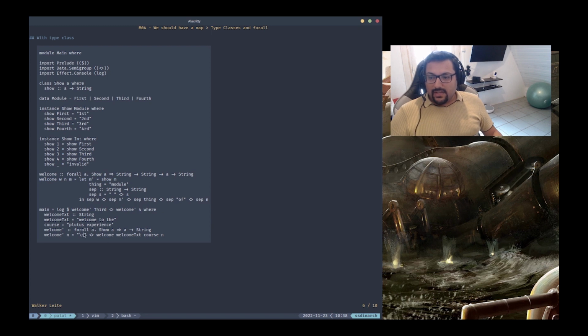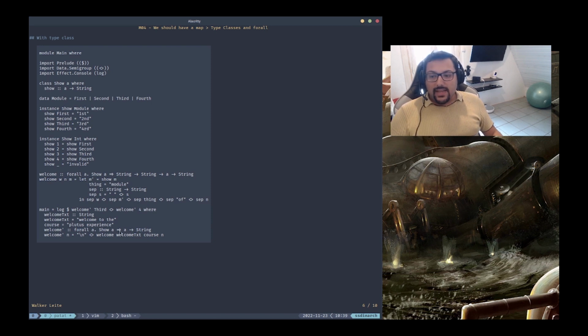So because we're passing Third and 4, we call this a polymorphic value. And for this polymorphic value we need to use the forall keyword to define it. So this is like a variable or a placeholder that allows us to define anything in place of this here.